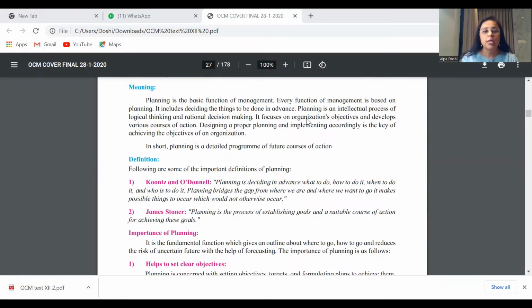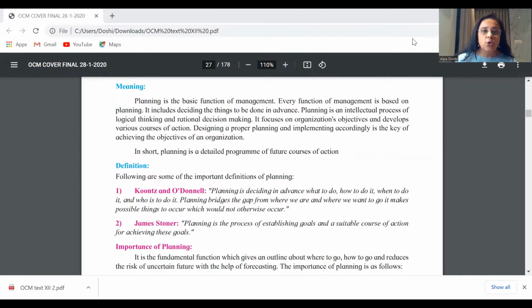This first very important sentence has to be there in your answer, and that is what they're saying. It is a basic function. It includes deciding the things to be done in advance. If you read this paragraph from the point of view of justify, you will find, yes, this is what is explaining or justifying the statement. So planning is an intellectual process of logical thinking, rational thinking. When you're doing your distinguish between, suppose you have left this part for choice, you may safely even leave the justify answer for choice. As we saw, if you have not actually done the entire chapter, you can definitely leave even the justify question on this chapter for choice.